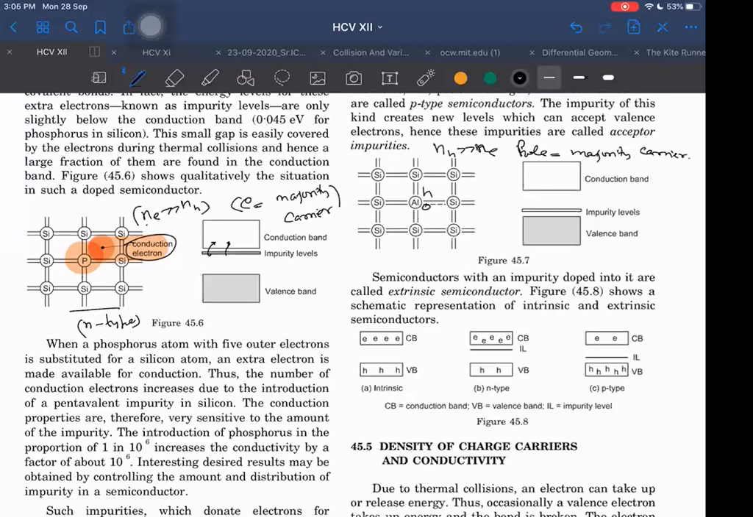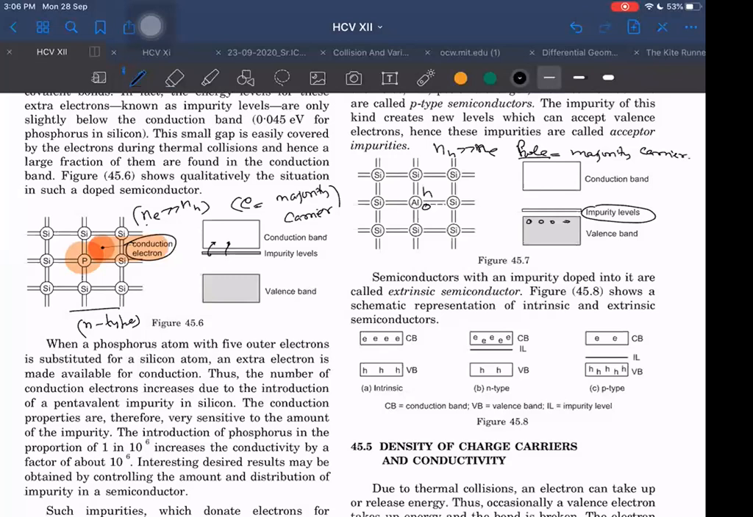How? Electrons start moving from bond to bond. How are they able to move from bond to bond? Because the impurity level has holes. The electrons from the valence band are able to jump to the impurity level. Once they jump to these impurity level holes, holes will be created in the valence band, and then the conduction can start.